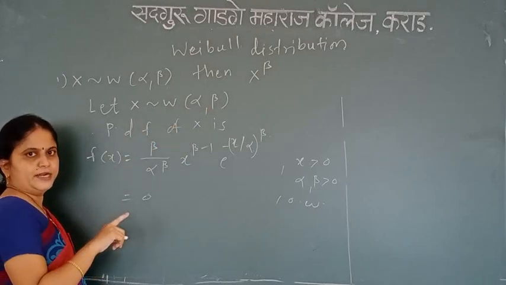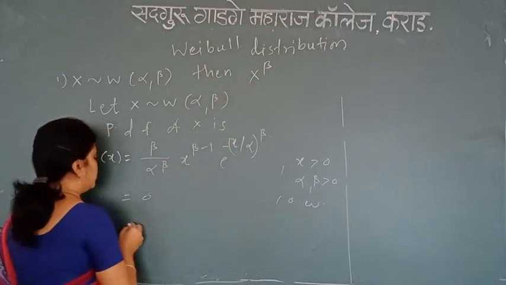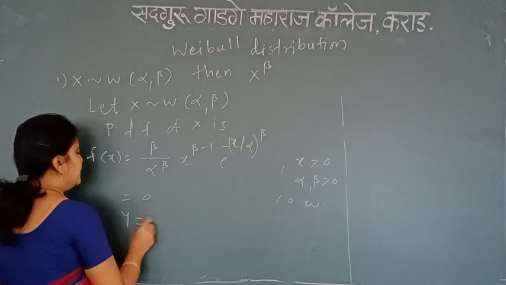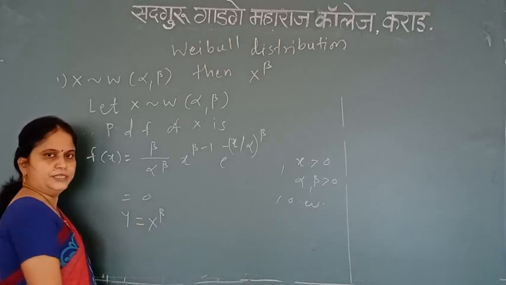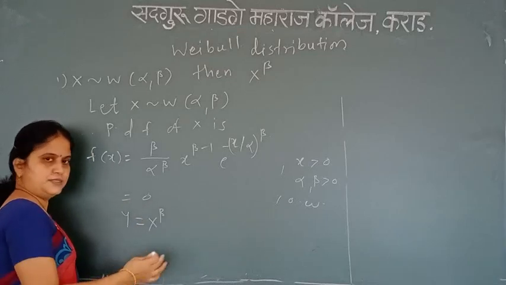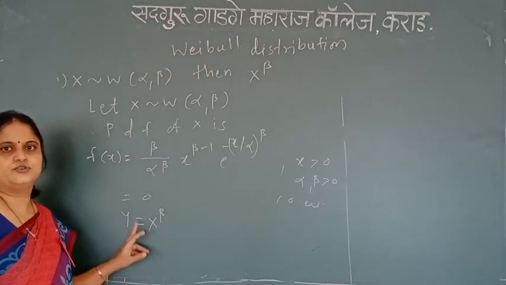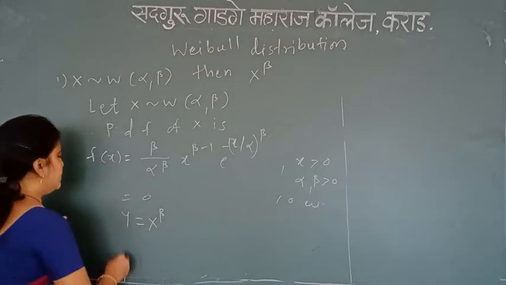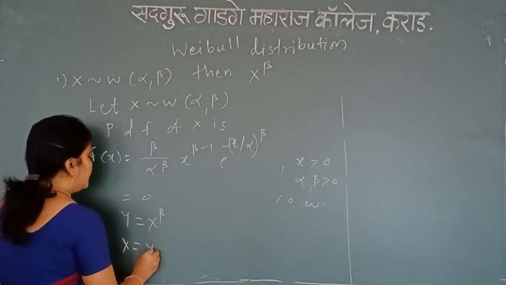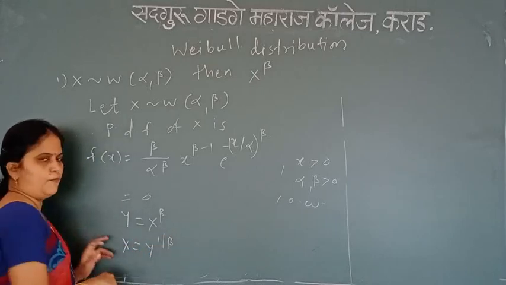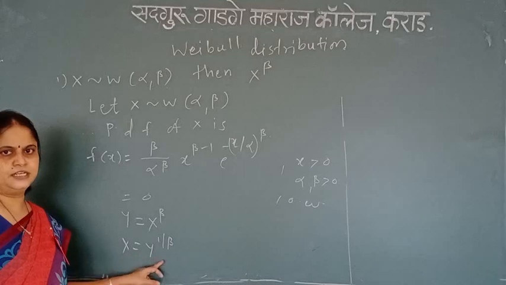Now I need to find the distribution of x raised to beta. So that means I have y equal to x raised to beta. Now the first step of finding this distribution is I need to find x in terms of y. So simply x is equal to y raised to 1 upon beta. So that is x in terms of y.